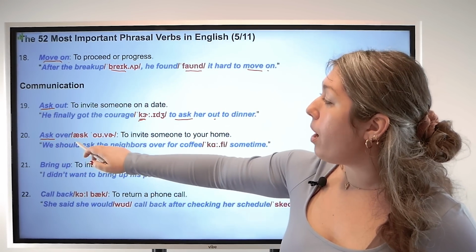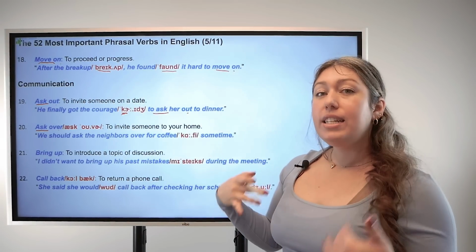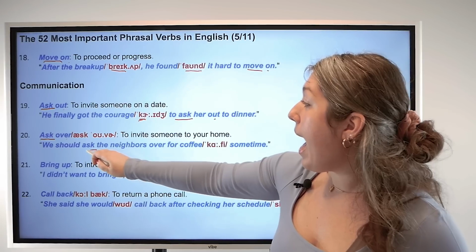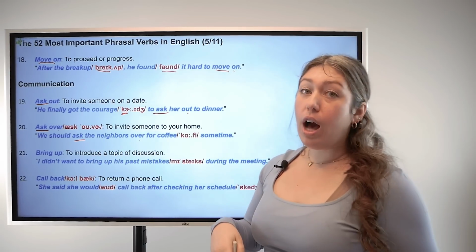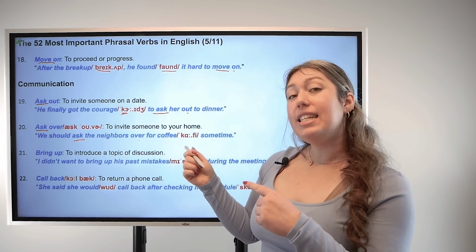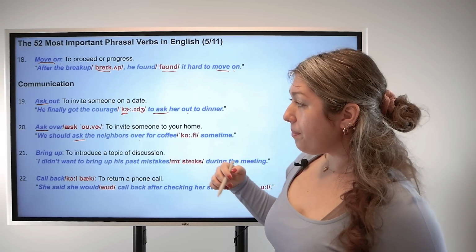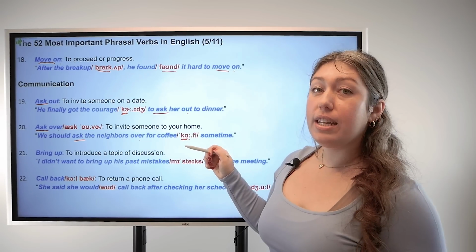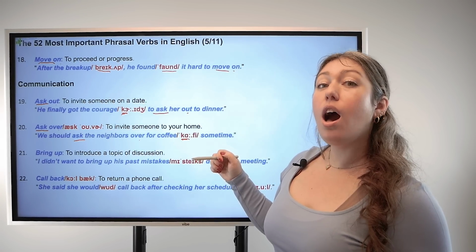Number 20, ask over. Base verb ask, particle over. This means to invite someone over to your house. For example, we should ask the neighbors over for coffee sometime. Again, this is a separable particle. And let's make sure that we are putting the emphasis on the first syllable in coffee, coffee.